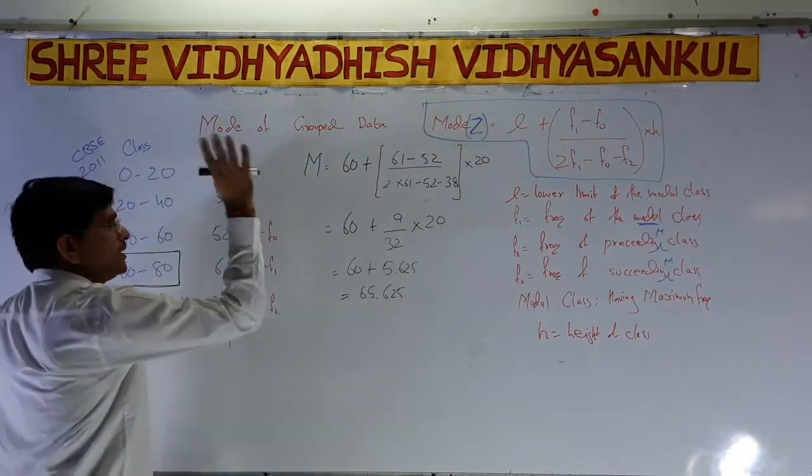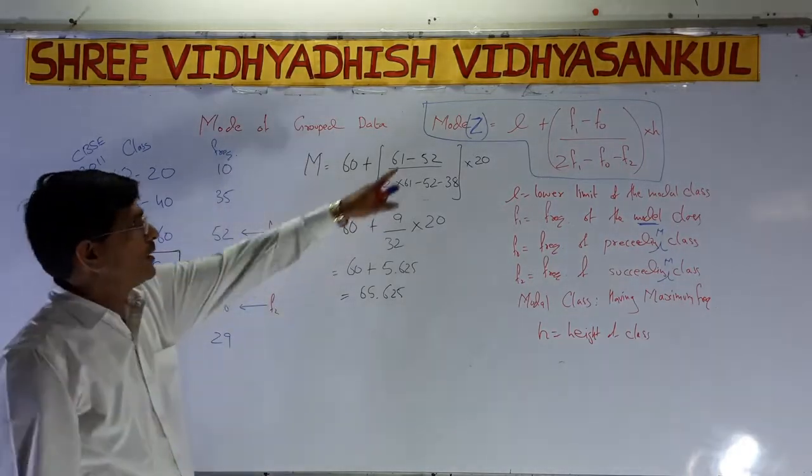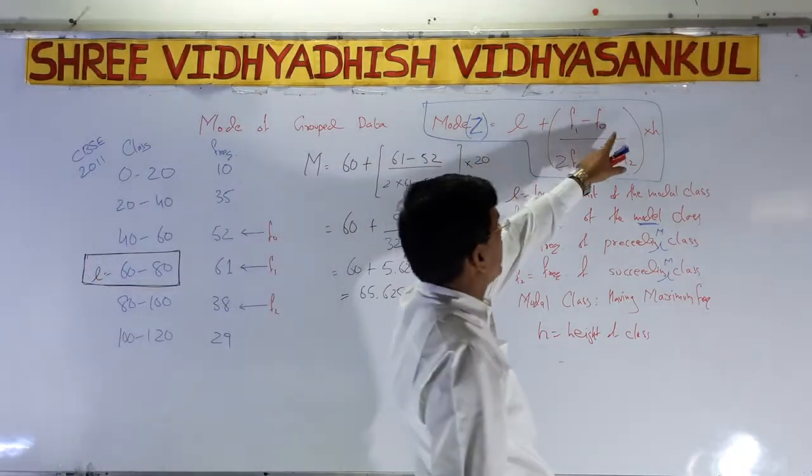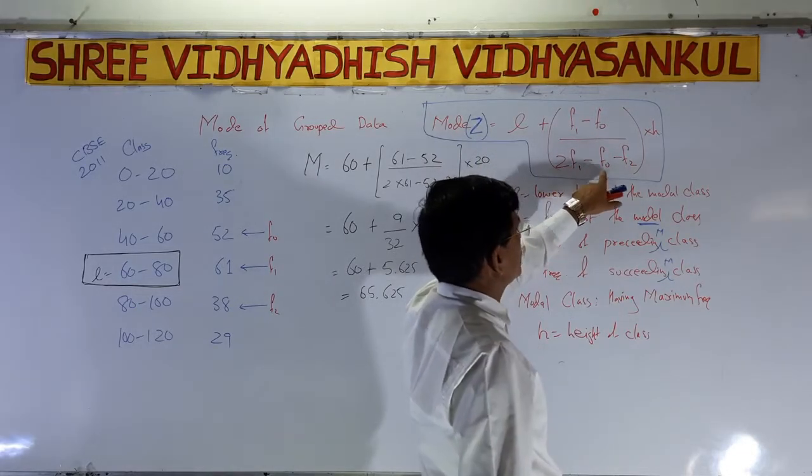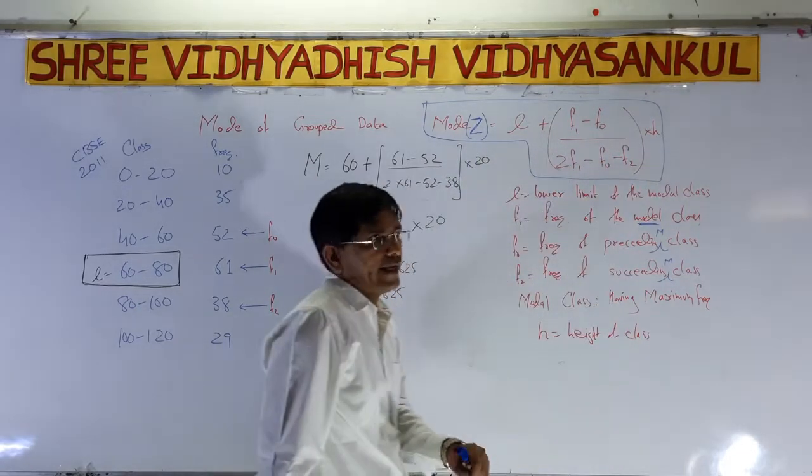Now we have to put all these values in the formula. L plus f1 minus f0 over twice f1 minus f0 minus f2, into height h.